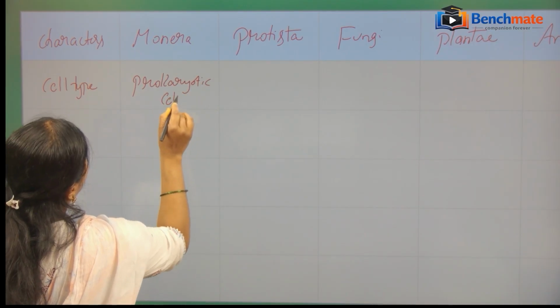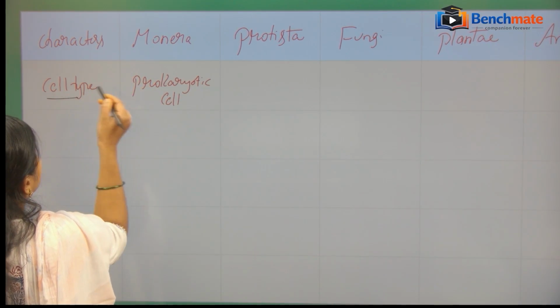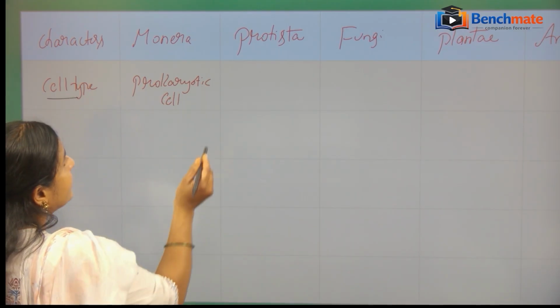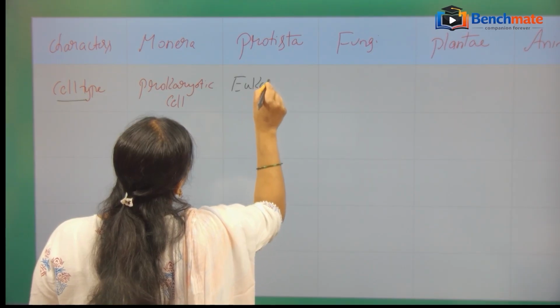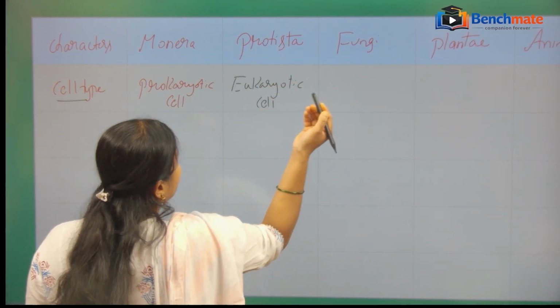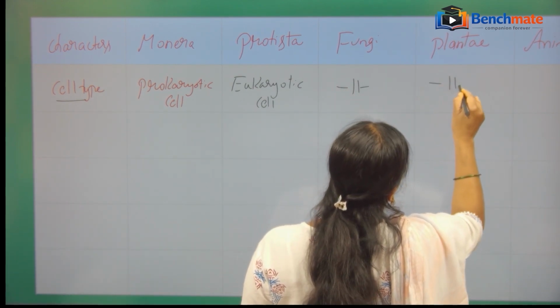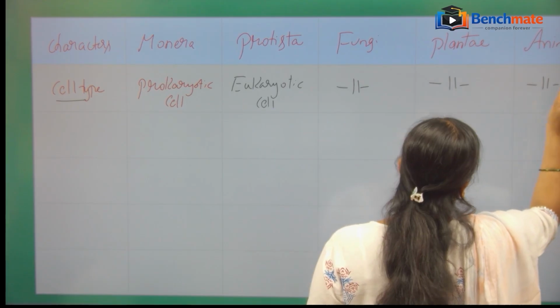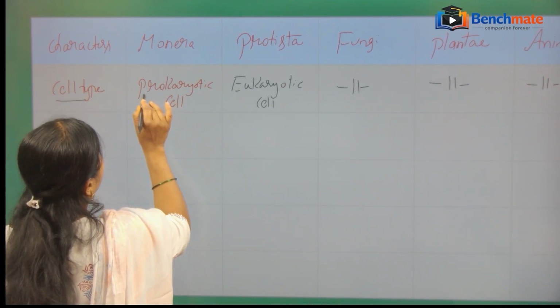Prokaryotic cell. Okay, so in Monera, the cell is prokaryotic. Then in Protista, the cell is eukaryotic. Even in fungi it is eukaryotic. Plantae, eukaryotic. Animalia, eukaryotic. What are the differences between the prokaryotic and eukaryotic?